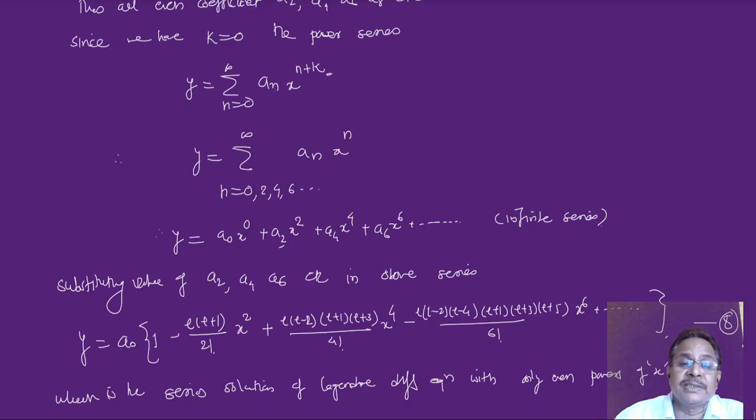This is an infinite series in even powers of x having these coefficients. Writing them together, equation number 8 is one of the power series solutions of the Legendre differential equation with only even powers of x. So the first case we have solved.